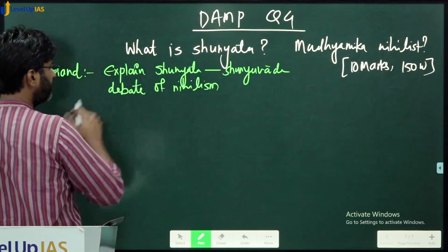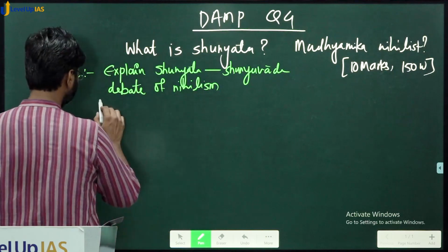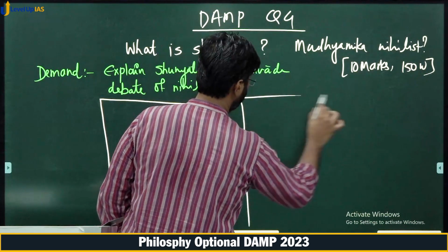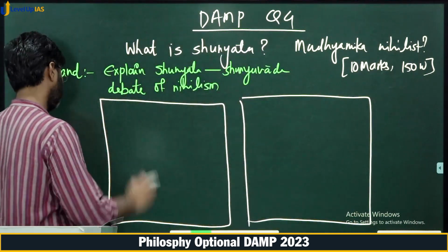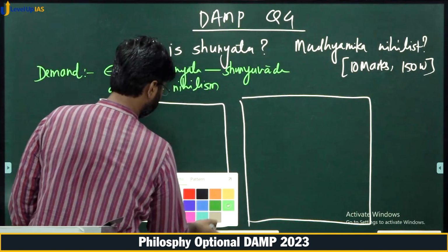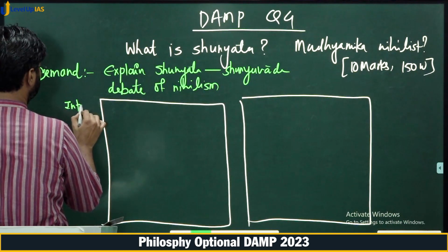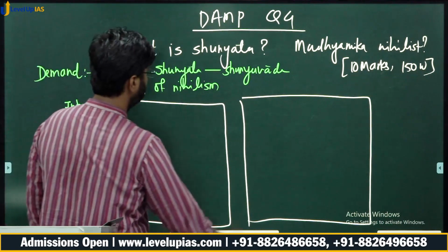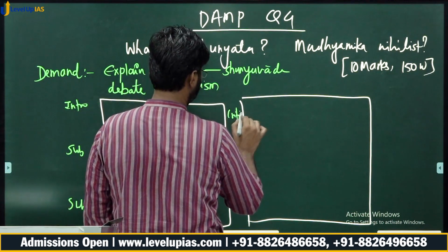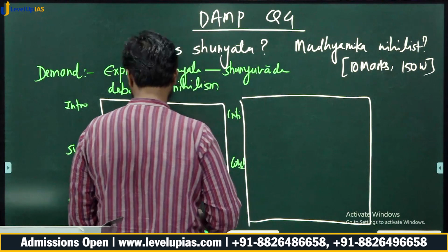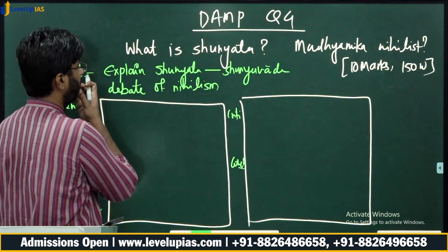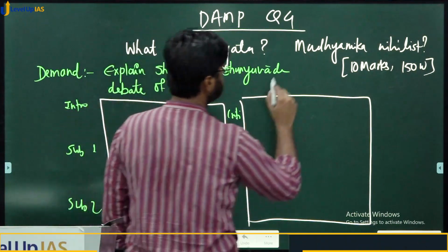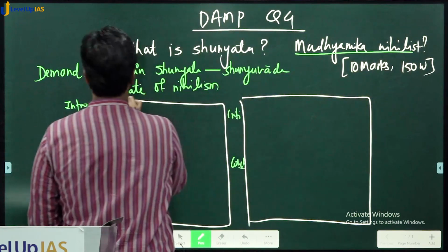Once that is done, as you already know, we imagine 2 pages. We write the introduction, then subheading 1, then subheading 2, then a critical comment and conclusion. Here the critical comment does not make much sense because you are talking basically about the debate only.